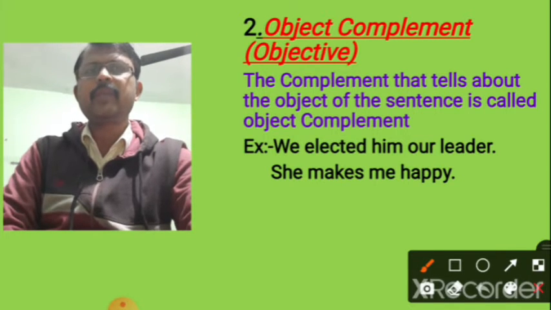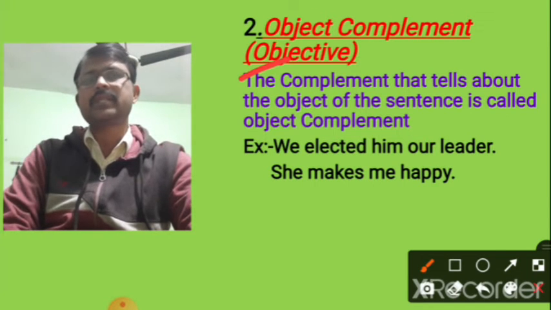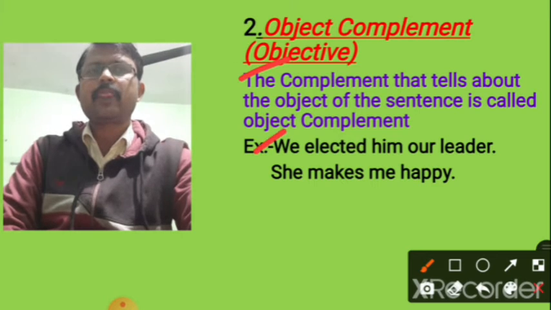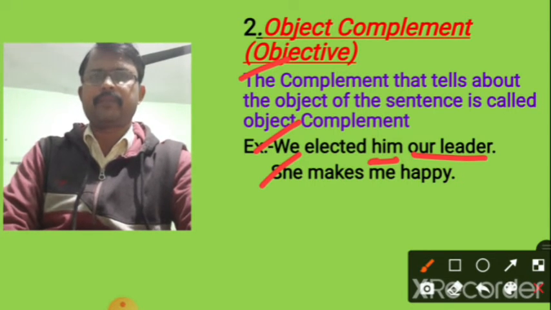Another is object complement. Now what is object complement? The complement that tells about the object of the sentence is called object complement. Look at the sentence. We elected him our leader. Here, our leader tells about the object, him. In the second sentence, she makes me happy.